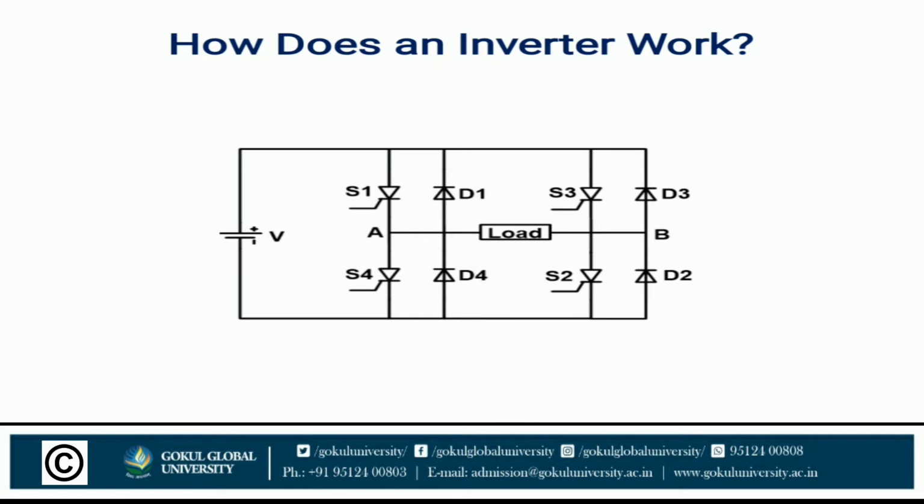Now how does an inverter work? Let's understand the working of an inverter by taking an example. Assume in your minds, one bulb is connected with a battery. It makes a closed path. Hence the current will flow through the bulb. The bulb has two terminals, terminal A and terminal B. The positive and negative terminals of the battery are connected with A and B terminals respectively, and the bulb will glow. Okay. Now change the terminals of the battery. The bulb will glow in this direction also.